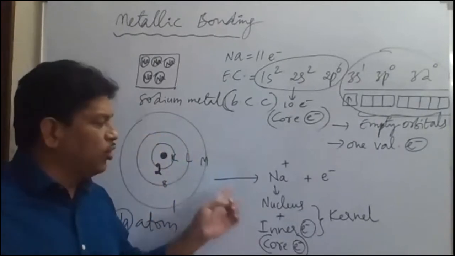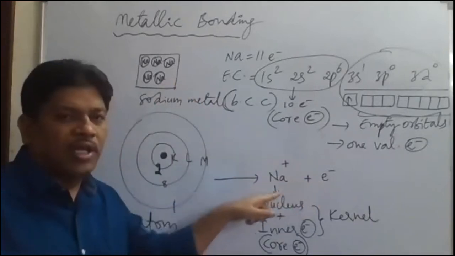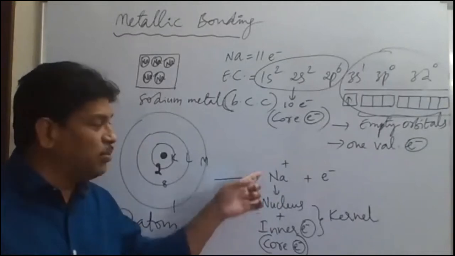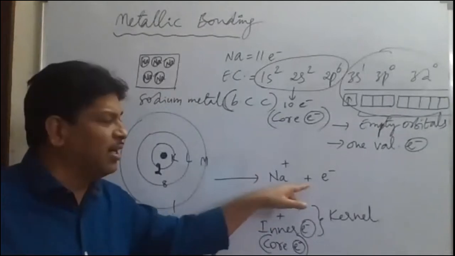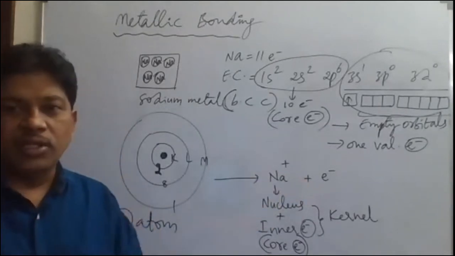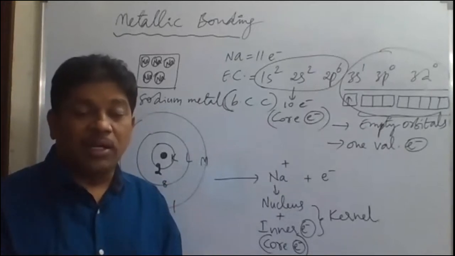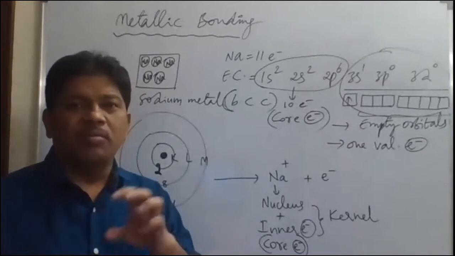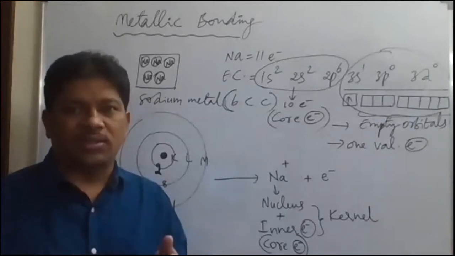Now what happens in the sodium atom? Each sodium atom in the metal will lose one electron to form an Na plus ion. Na plus ion is formed here. Now these metal ions, meaning kernels, will be there, and electrons will be there in sodium metal. In a metallic solid, we say there is a metallic crystal. In a metallic crystal solid, there will be many metal atoms closely packed, and all the metal atoms lose electrons.